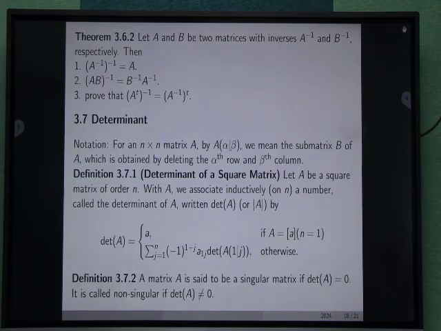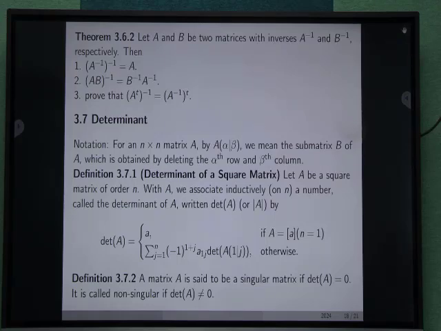Let A and B be two matrices with inverses A inverse and B inverse respectively. Then the inverse of A inverse equals A, the inverse of AB is equal to B inverse A inverse, and the inverse of A transpose equals the transpose of A inverse.